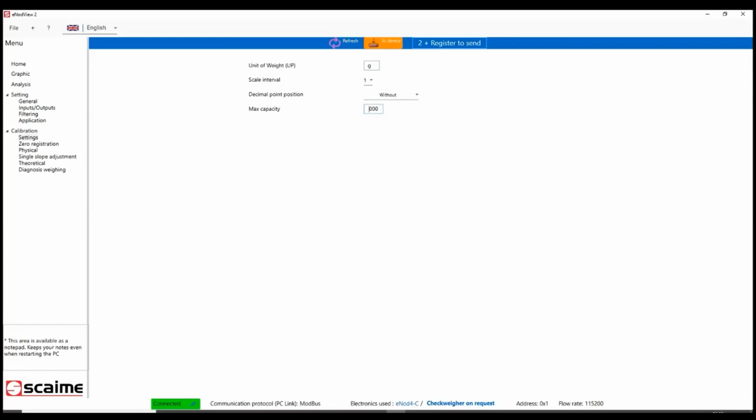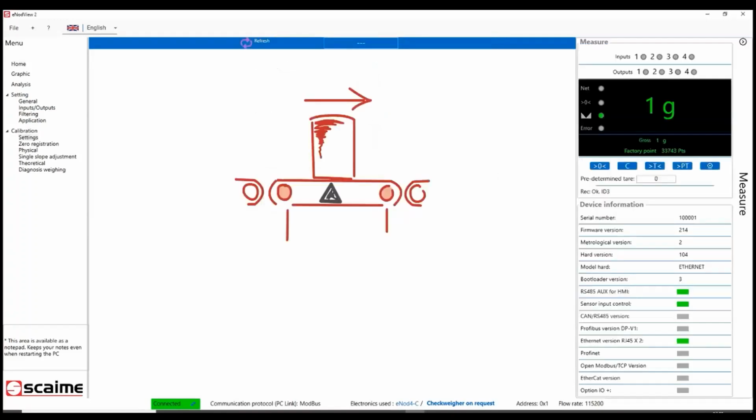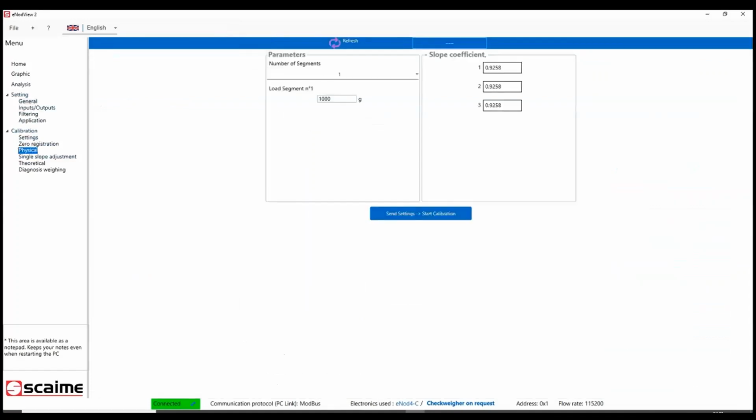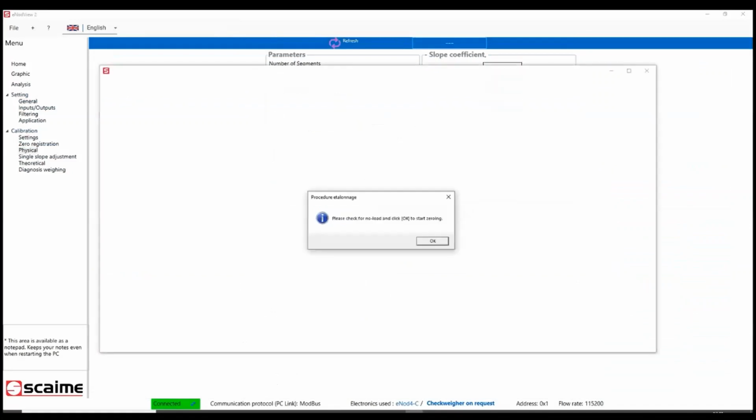Normally I should put 5 because of my load cell, but for the test I will put 2 grams of division. We go in physical calibration. I will make the calibration with only one segment and with 1,000 grams. When I am ready, I click on OK.